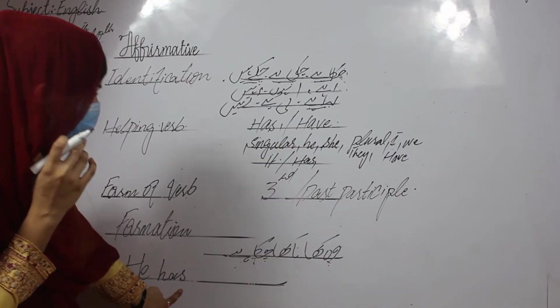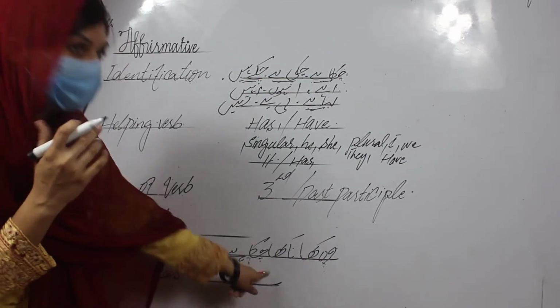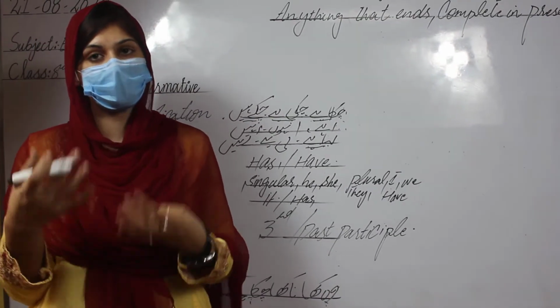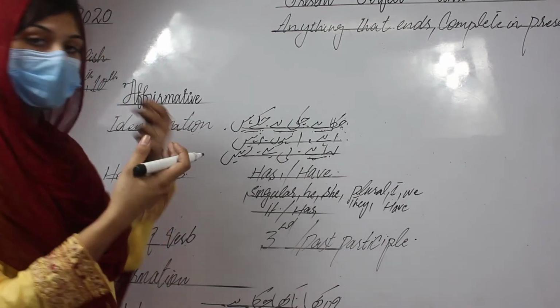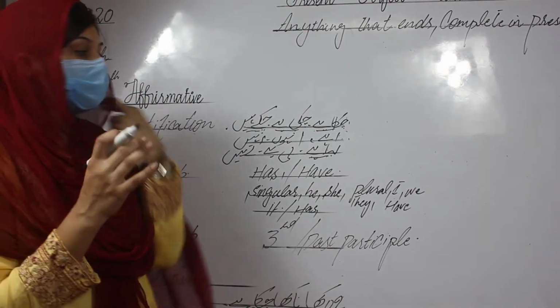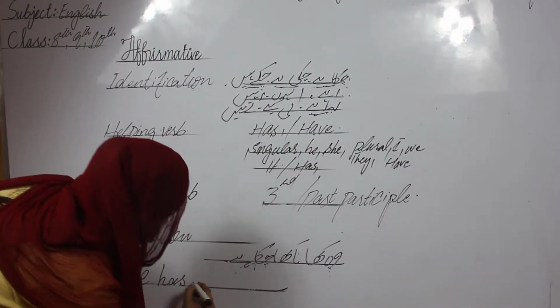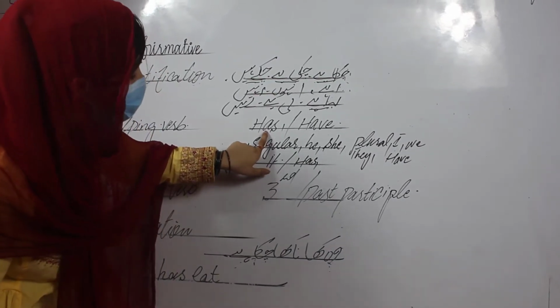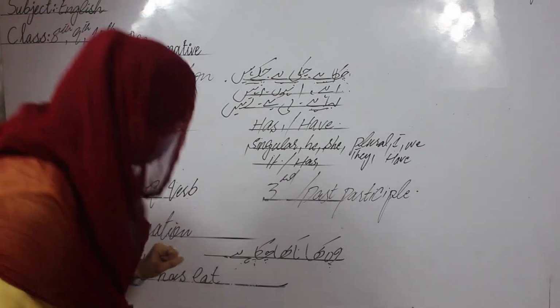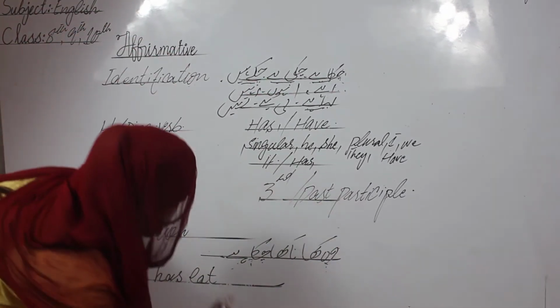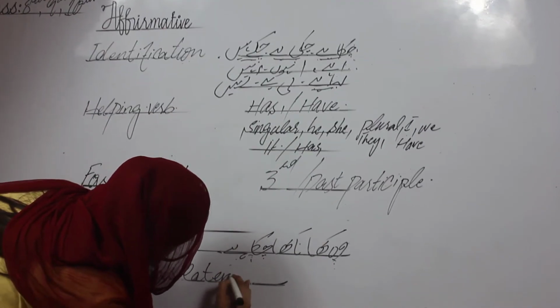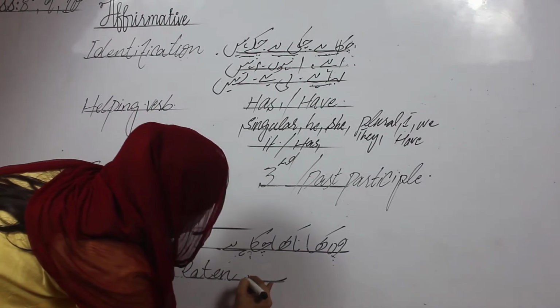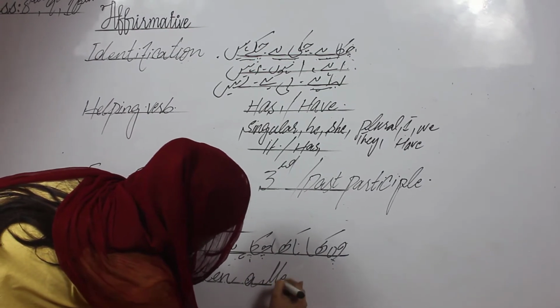Then he has. Now write the verb, which means the person is eating something. Eating is a verb because this is the real action, but eat is the first form, and here we have to use the third form, the past participle, and convert it into the third form. He has eaten meal, and at the end put the object.